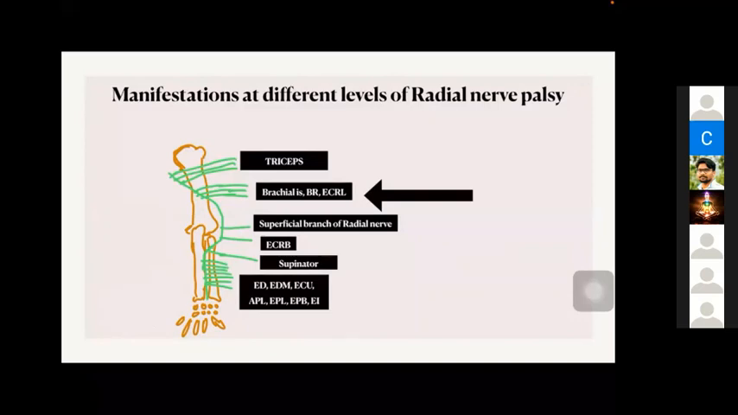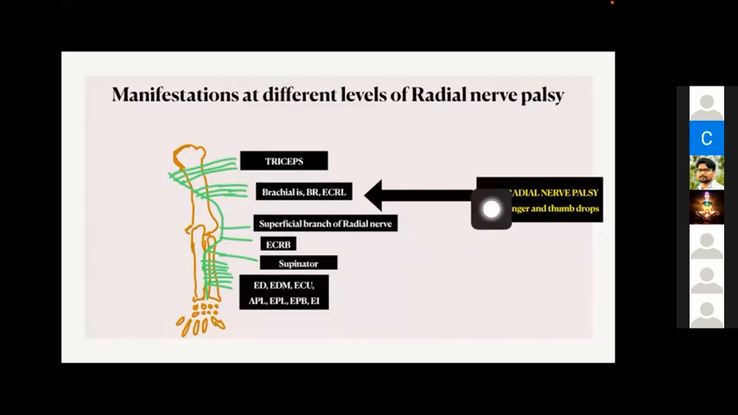So usually along with the shaft of humerus fracture, these branches will get damaged, and this is known as high radial nerve palsy. The manifestation will be wrist drop, finger drop, and thumb drop. Because of the loss of extension, extensor carpi radialis longus and brevis are paralyzed, there will be wrist drop. Because of the EDC paralysis, there will be finger drop, and because of the EPL paralysis, there will be thumb drop. This is known as high radial nerve palsy.